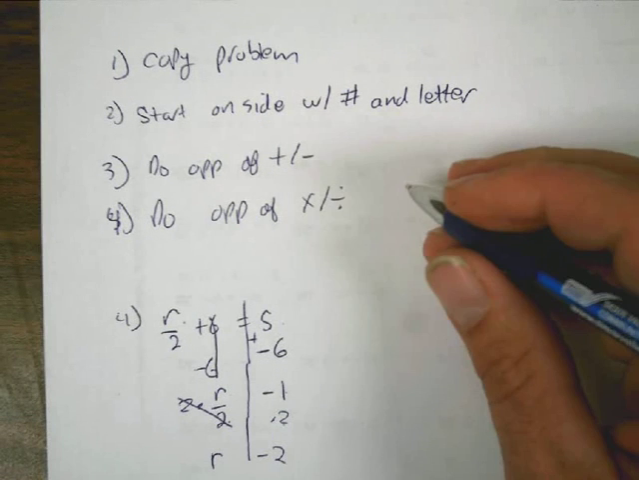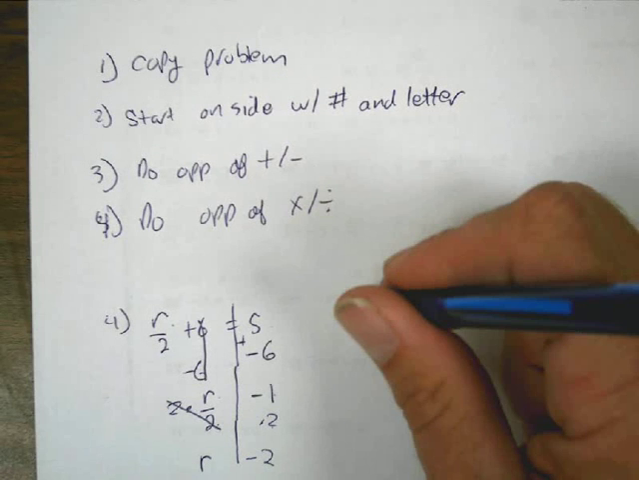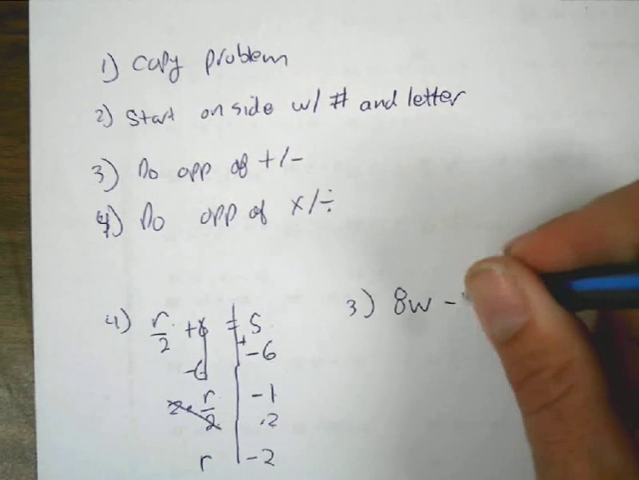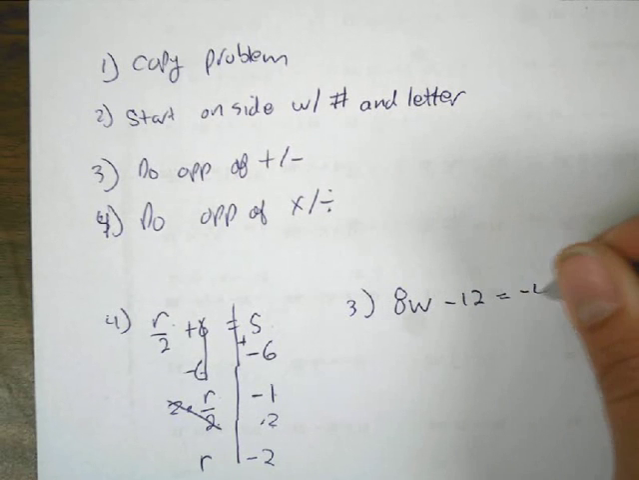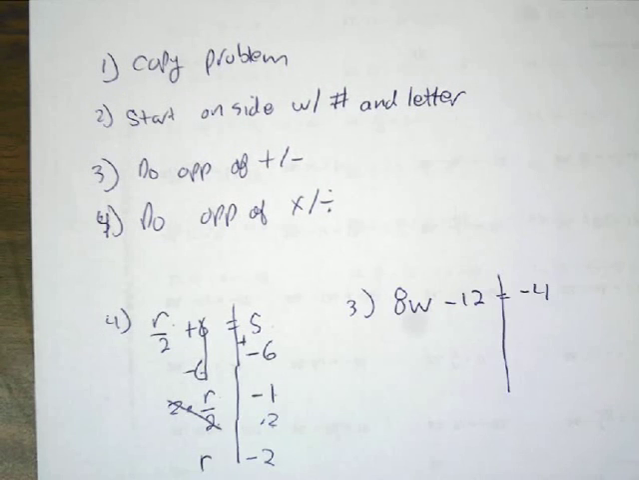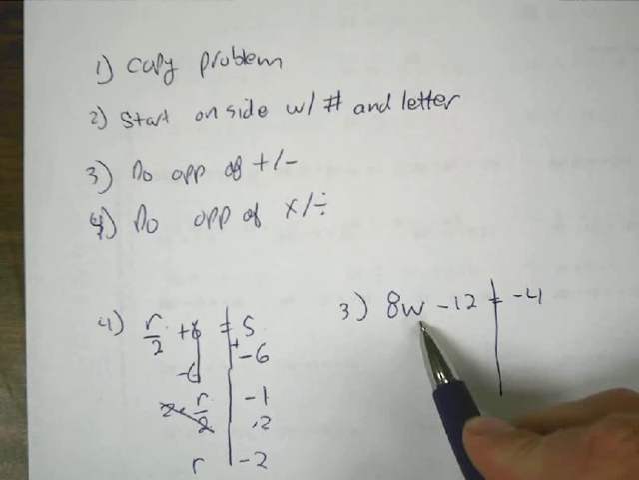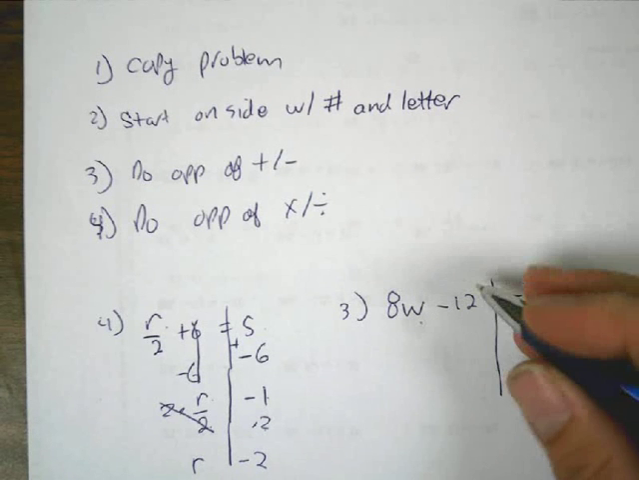If we look at one like number 3, 8w minus 12 equals negative 4. Again, we're going to copy the problem, show our two sides. We're going to start on the side with the number and the letter, and we're going to do the opposite of plus or minus. The opposite of subtracting 12 is adding.